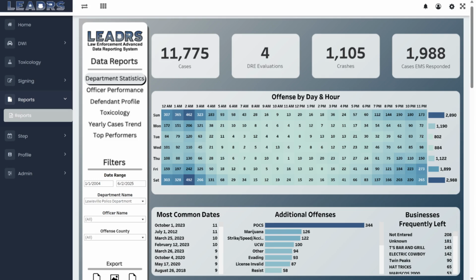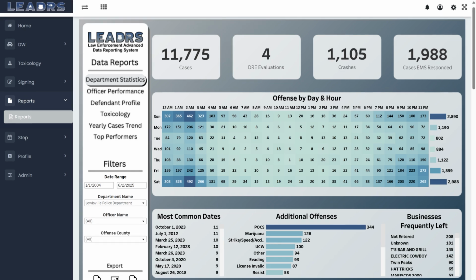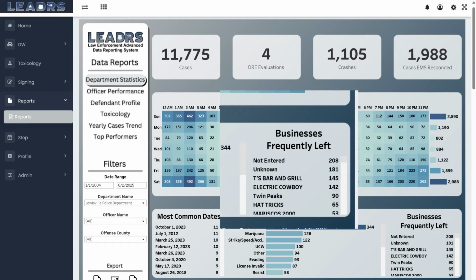Friday and Saturday are the busiest nights for DWI-related offenses. Using data from the Leaders system, agencies can educate citizens and alcohol establishments on DWI-related problems in the community. This can also benefit agencies that have a robust nuisance abatement program. A large part of good nuisance abatement programs are early intervention and education to businesses, residences, etc. of nuisance crimes that are occurring at their location.